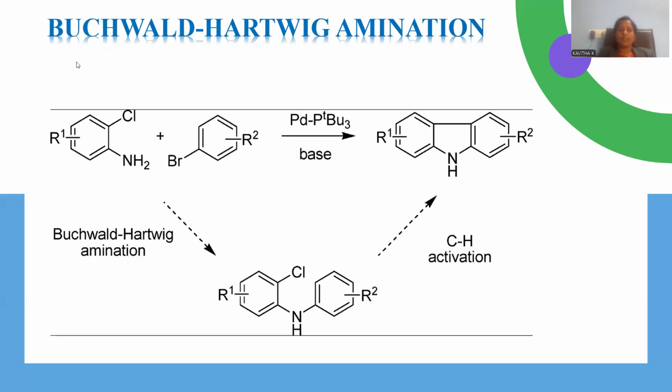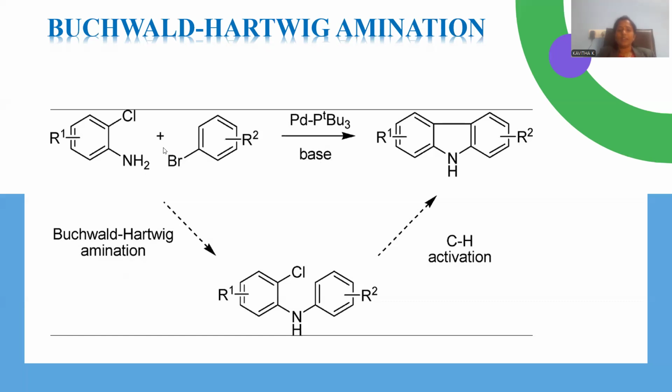There is another named reaction called Buchwald-Hartwig amination process, where I'm taking o-chloroaniline as one of the starting materials and bromobenzene. Palladium tert-butyl phosphine is a kind of catalyst applied, and a base is also included over there, so that it will participate in a kind of condensation.